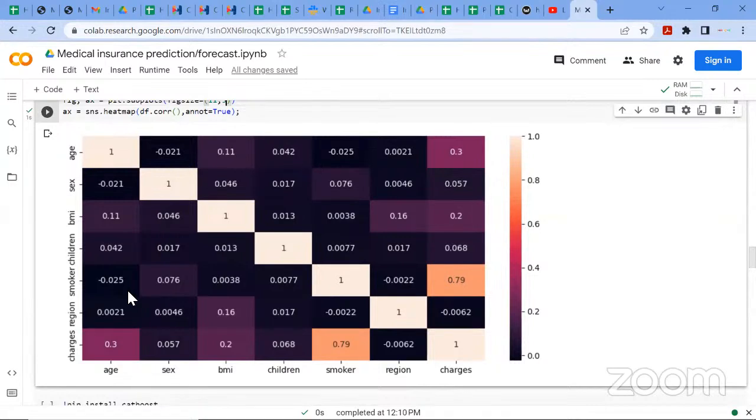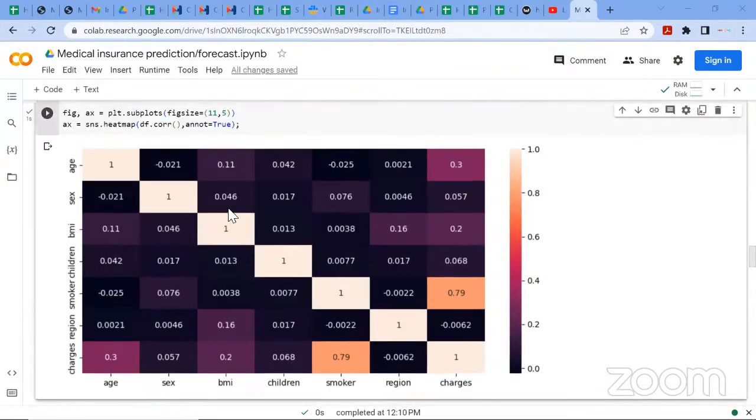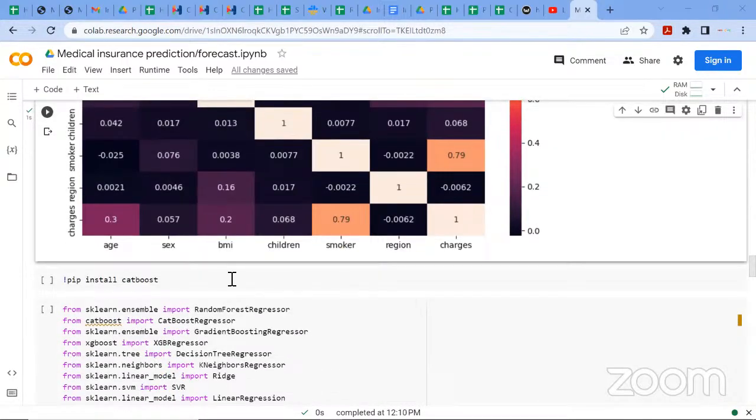What this is showing here is the columns that are correlated. If you notice here, the smoker region is more correlated than the age column. So this is what this heat map helps you understand about your data: which of the data is more correlated and least correlated. Moving on, I'm not going to dwell on that.